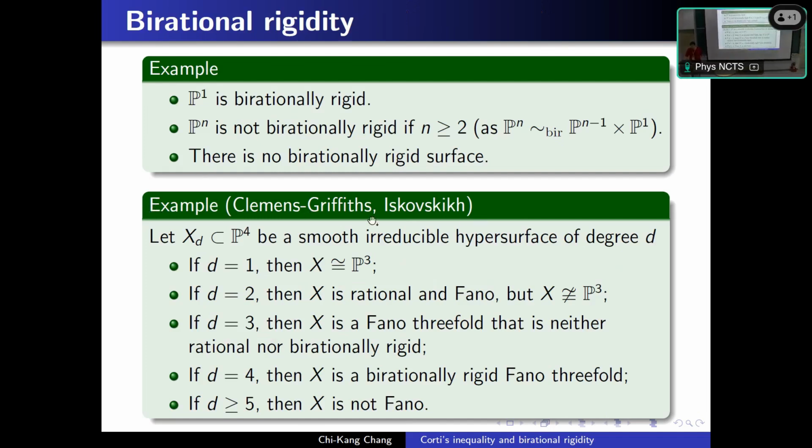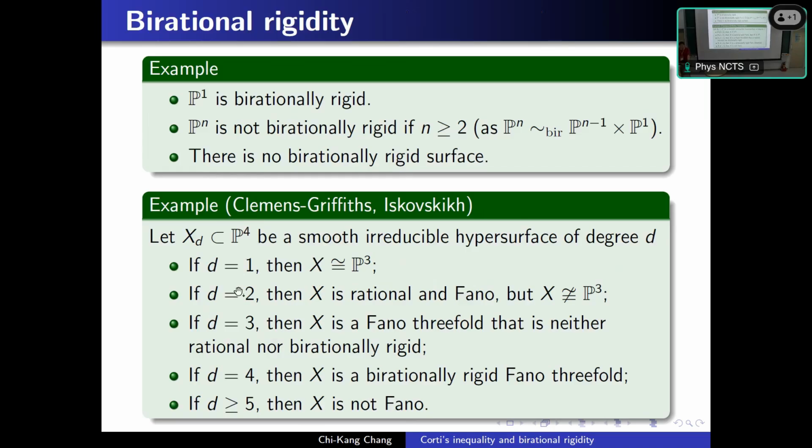There are several examples given by Clemens, Griffiths, and Iskovskikh. For a smooth irreducible hypersurface of degree d in P4, if the degree is 1, then X is isomorphic to P3 because it is just a hyperplane in P4.